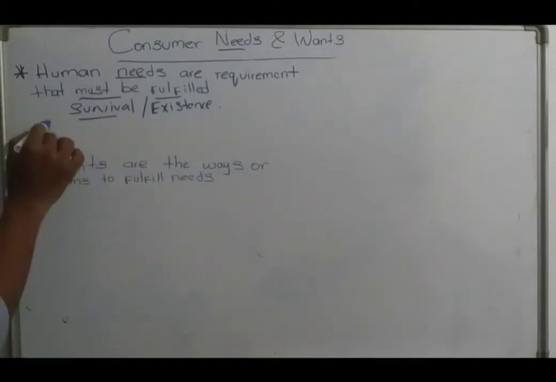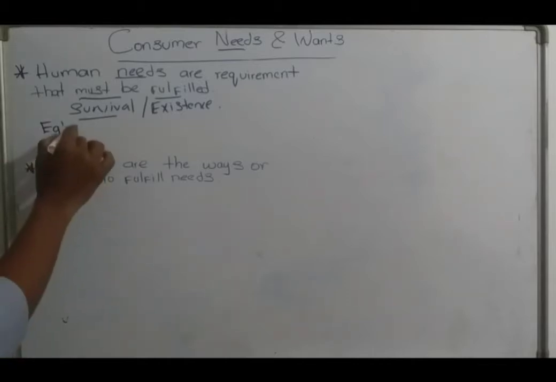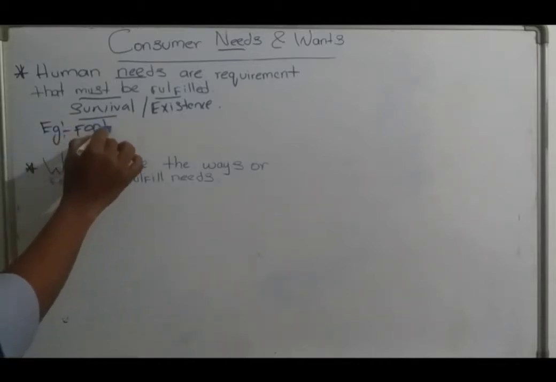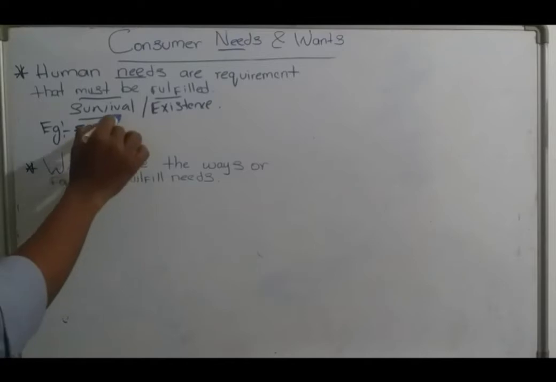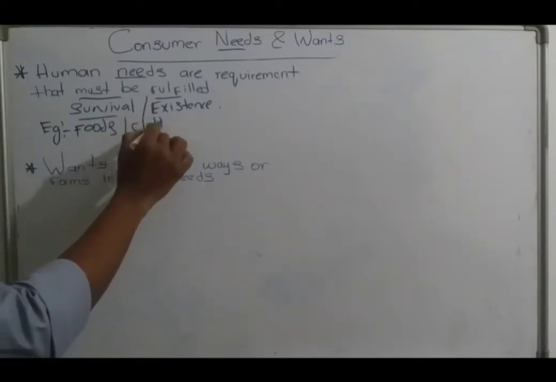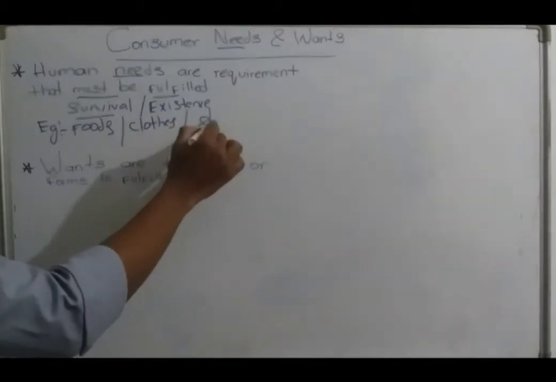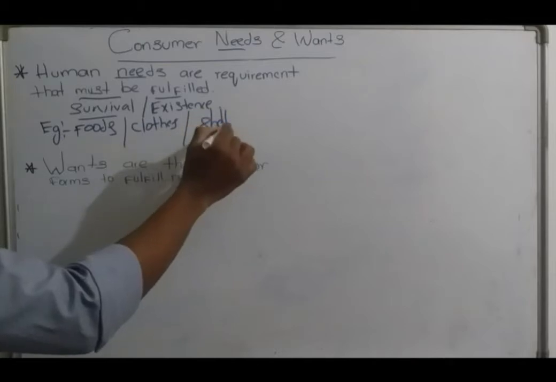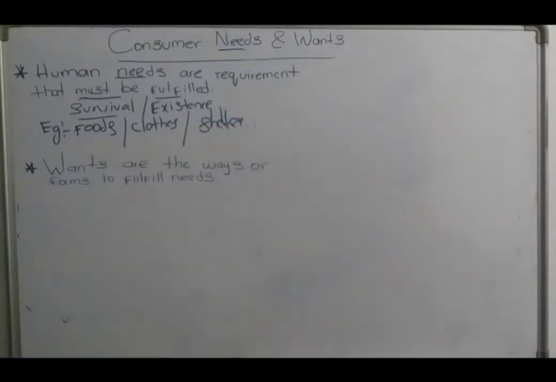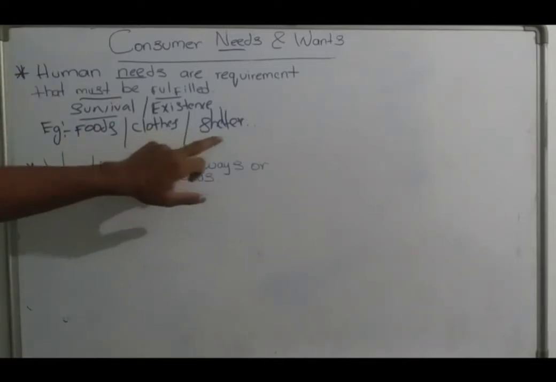For example, basic fundamental needs are foods, then clothes, after that shelter. Fundamental basic needs can be considered as foods, clothes and shelter.